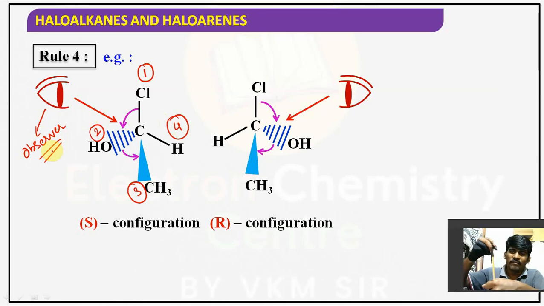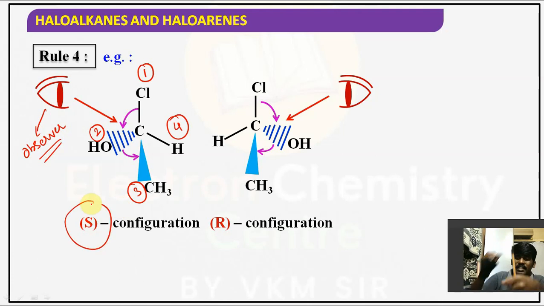Then it is 1, and the next priority 2, back side, next priority 3, and the next priority is 4 on the plane. Try to visualize it. First priority, second priority, third priority towards the observer, and fourth priority on the plane. So that direction is anti-clockwise, like this. That configuration is called S configuration.